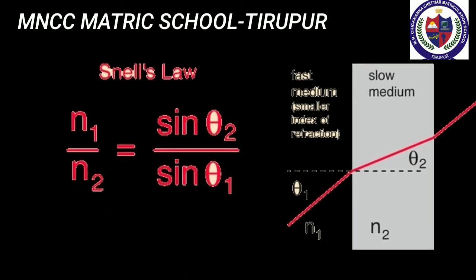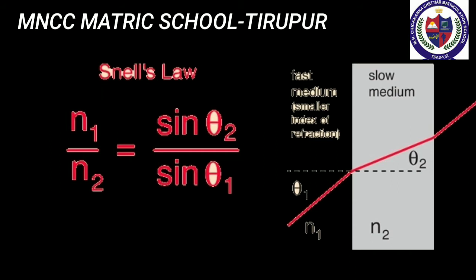Next we move to the important topic, the second law of refraction. This law is also known as Snell's law. Snell's law states that the ratio of the sine of the angle of incidence to the sine of the angle of refraction is equal to the ratio of refractive indices of the two media.